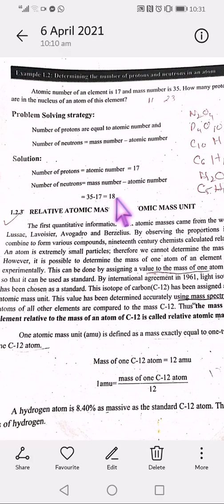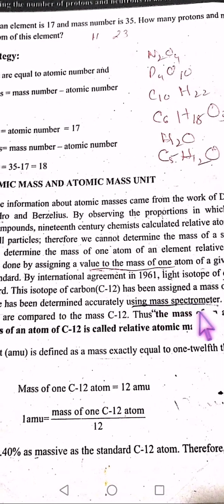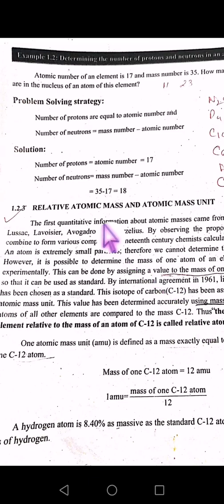Fine. Then comes the topic 1.2.3, and that is relative atomic mass and atomic mass unit. You don't need to get yourself stuck in this topic. You just have to learn the basic definition of this topic. Why are we using the term relative atomic mass? Actually, we know the atom is a very small particle. We cannot determine the mass of an atom. For that reason, the scientists analyzed a formula for that. They said we will use the method of relativity or comparison.